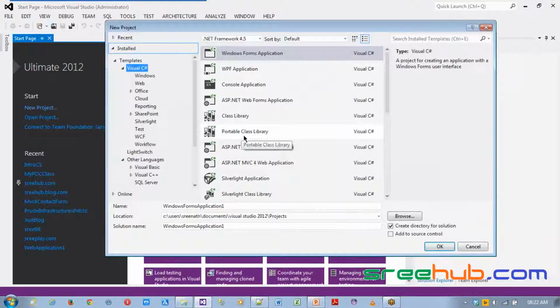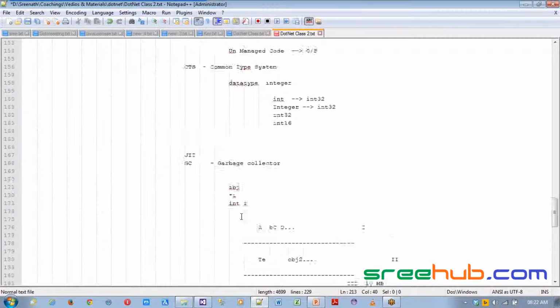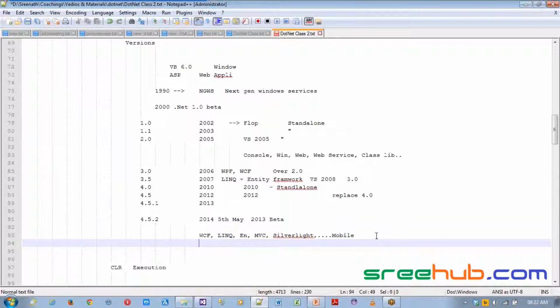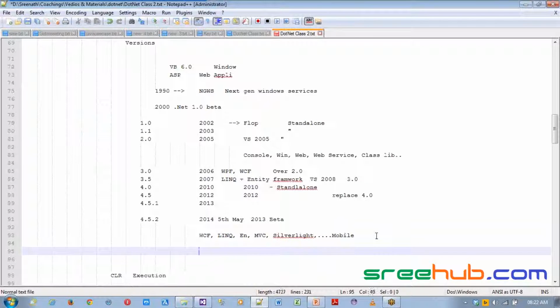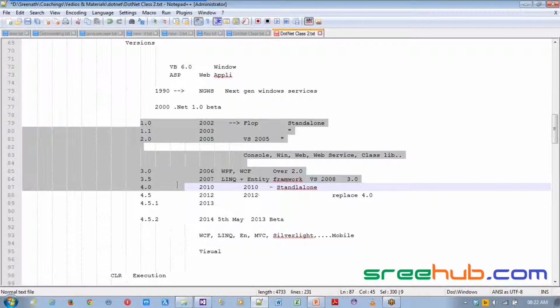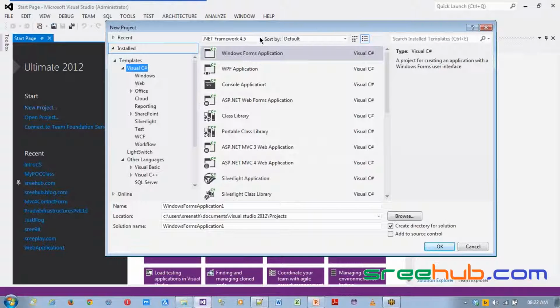Now a very important thing you can see: we learned about frameworks yesterday, different versions of frameworks. In your Visual Studio, you can develop any version of application if that version of Visual Studio is compatible. This Visual Studio is compatible from 2.0 till 4.5.1. You can develop an application based on any framework you want.